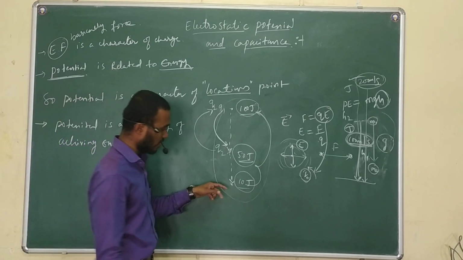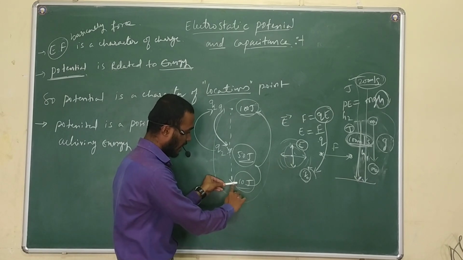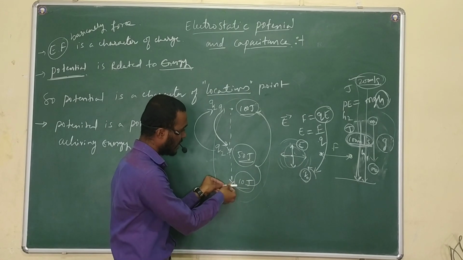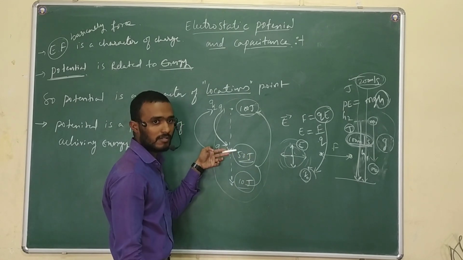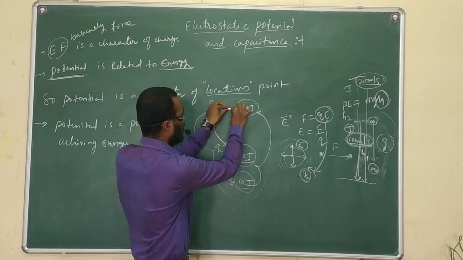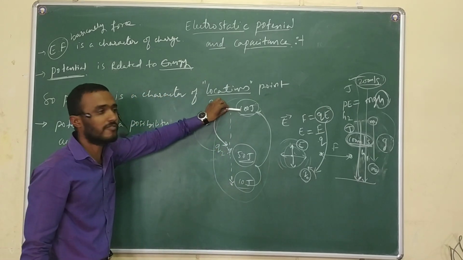See here, at this point I will take the charge, 10 joule is obtained by this charge. The same charge I will take here, on checking I am getting 50 joule. The same charge I will take here, I am getting 100 joule on checking the energy of this charge.